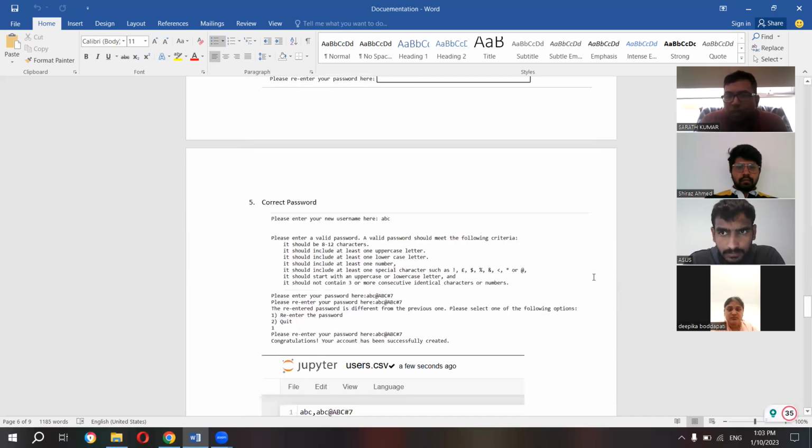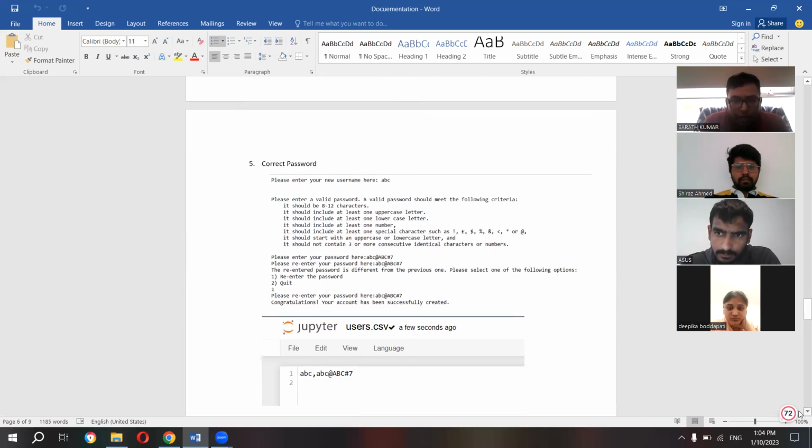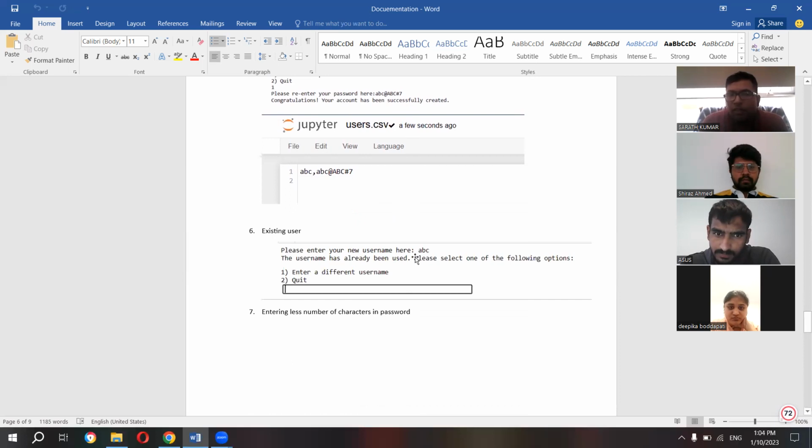At least we have to try once to see how the system works. So this time we entered our correct password to check whether it is logging into the user or not. We checked and found the result: it successfully logged into the system. That's perfect. The next scenario is to check whether we are able to log in to the user we have created. Our user was ABC, and we are able to log in to our user ABC.